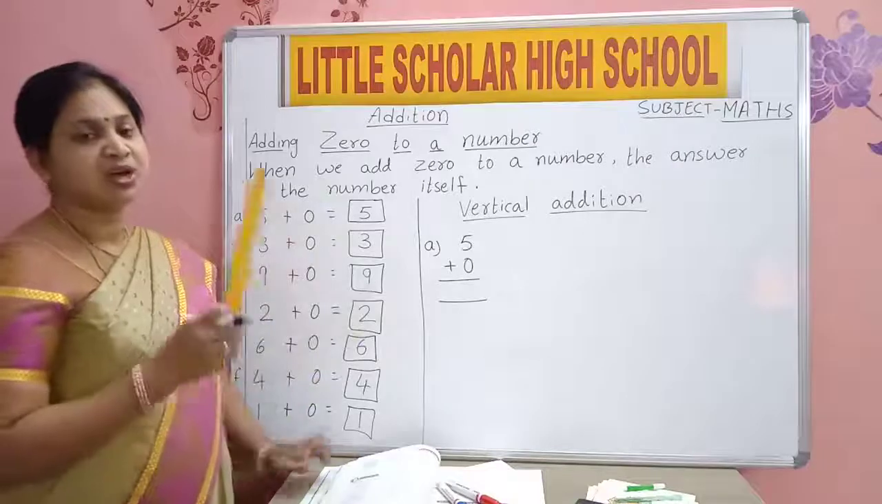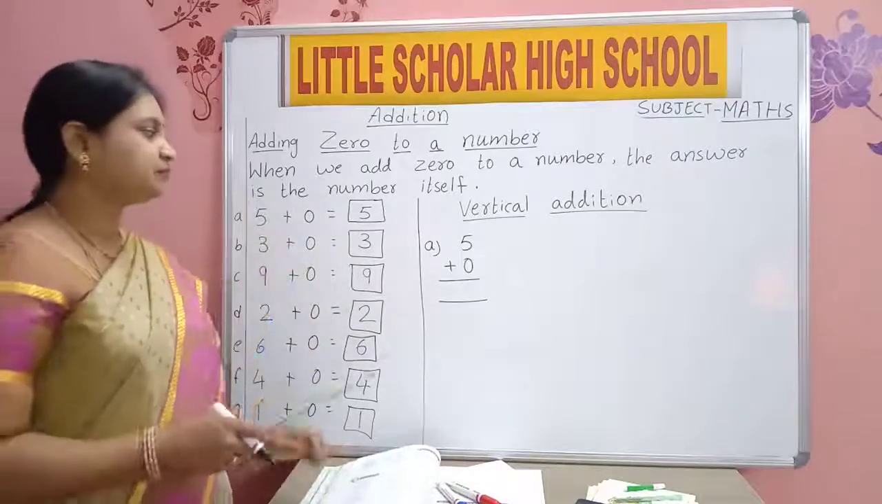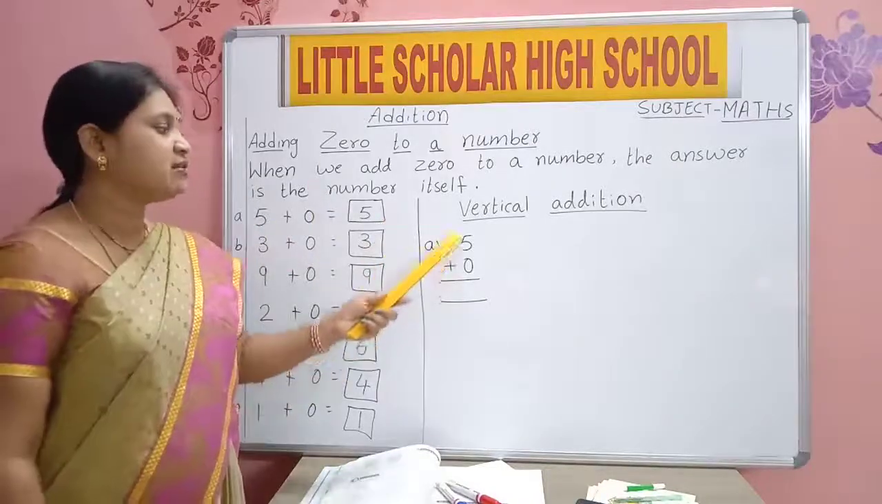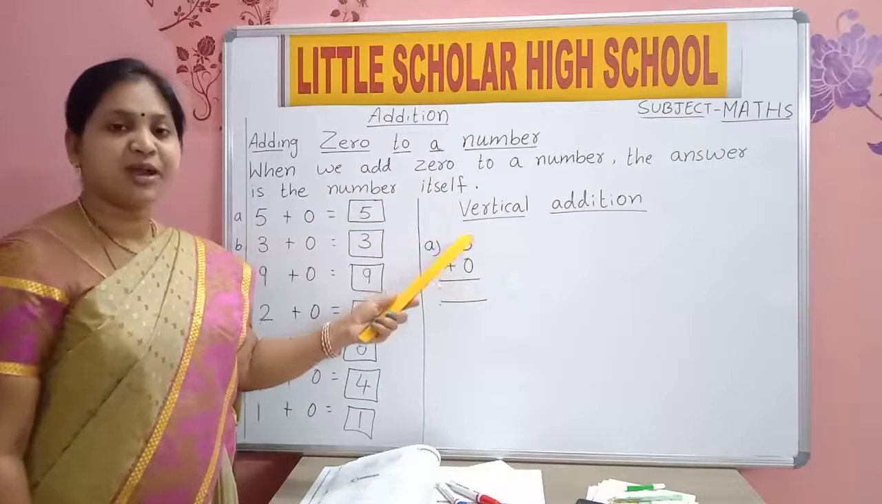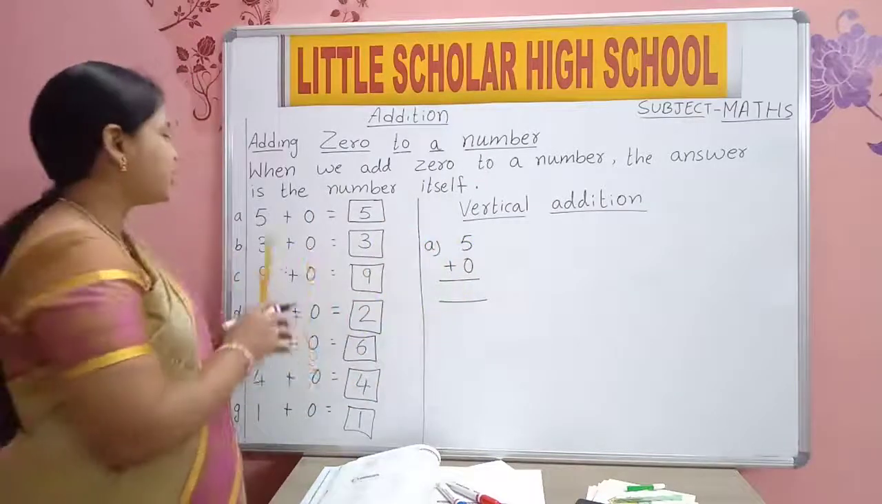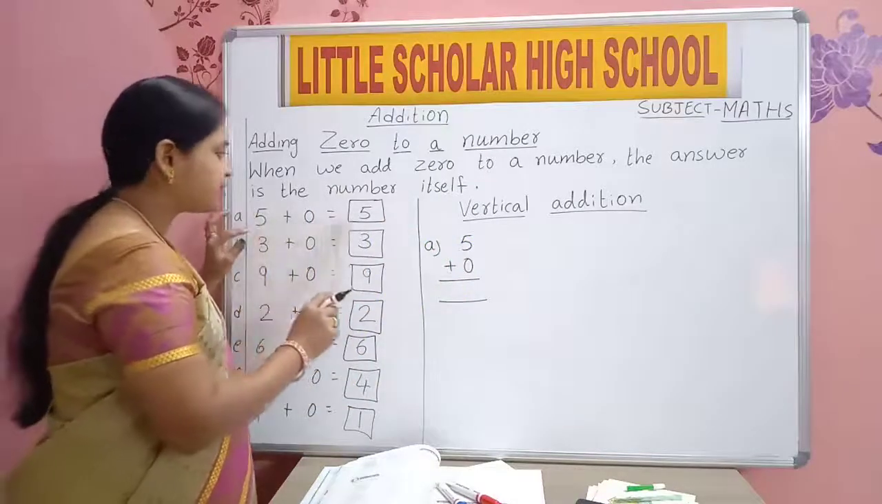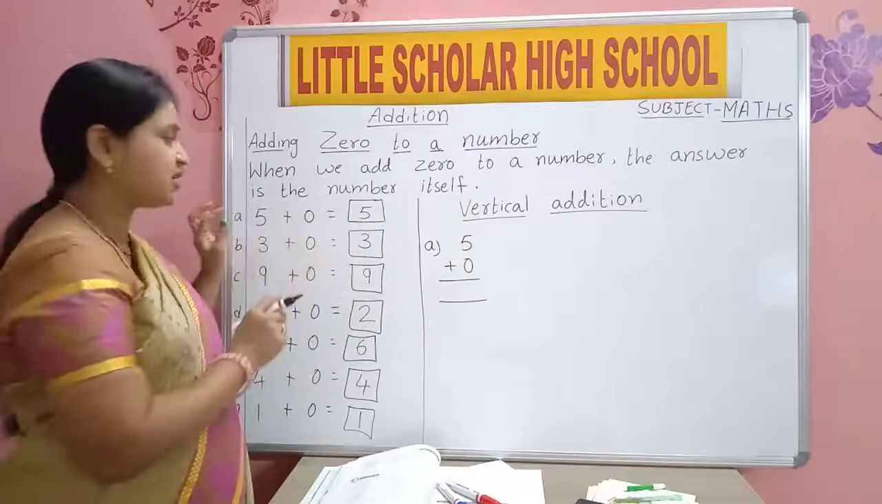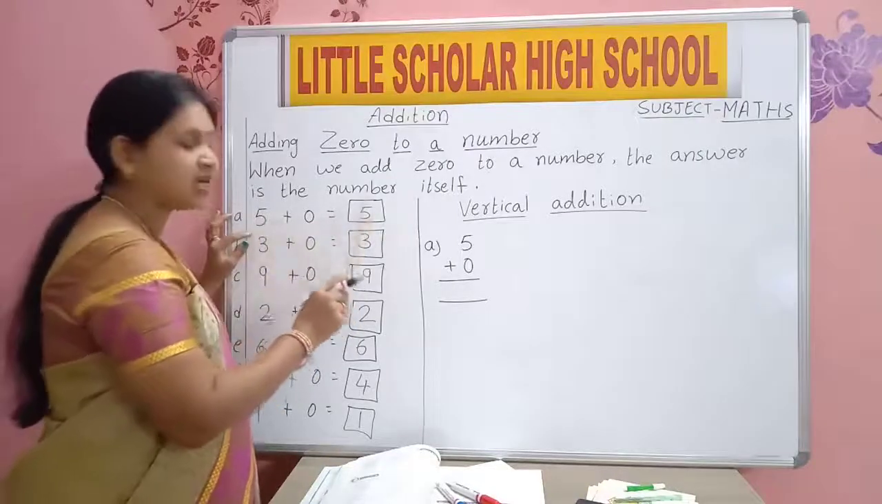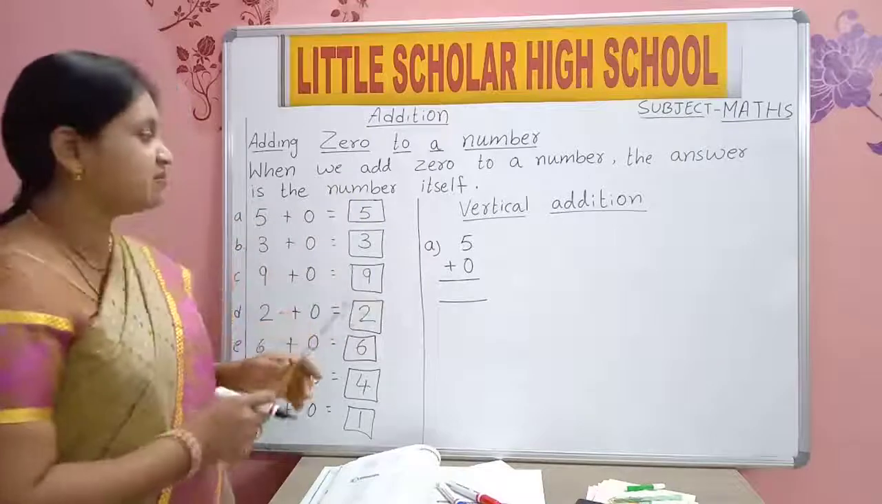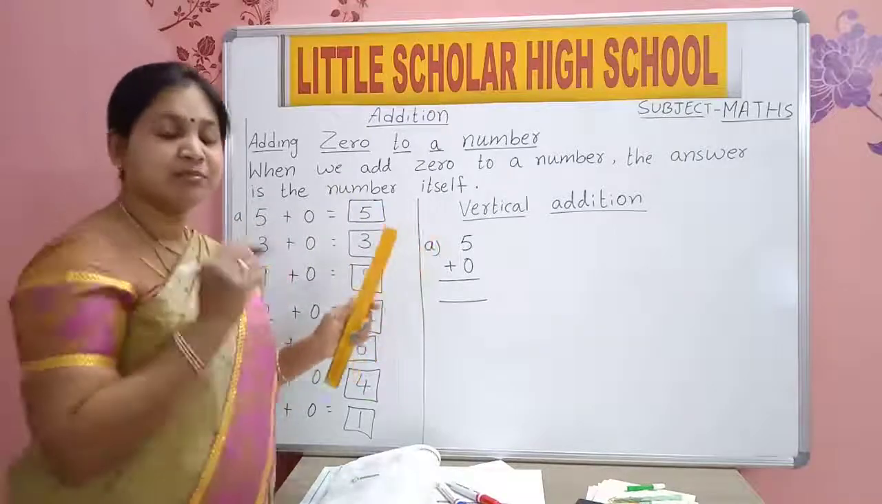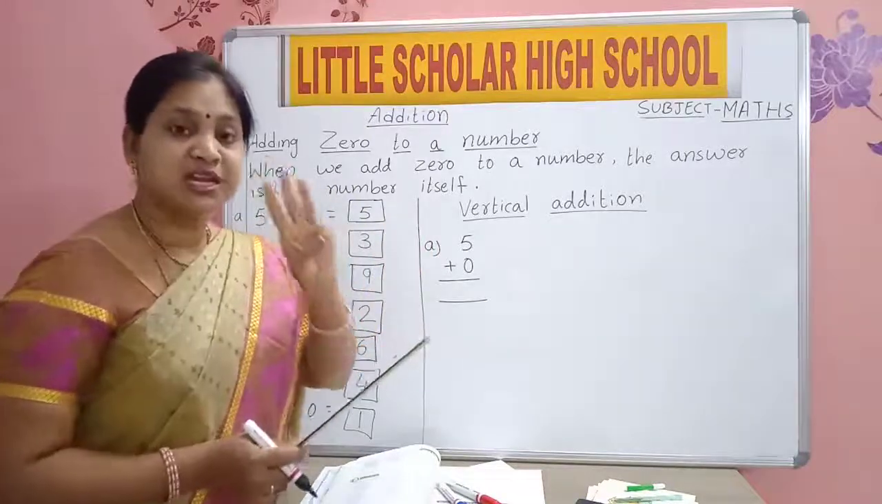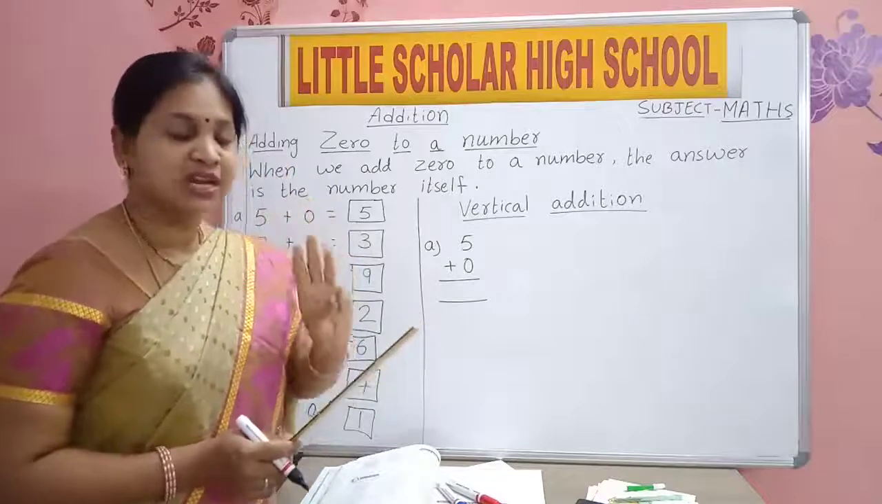Now we will go to vertical addition. In vertical addition, we will write the numbers like this, one below the other. In horizontal addition, we write the numbers in a straight line, in one line only. But in vertical addition, we will write the numbers one below the other. We will use 3 lines for one sum.